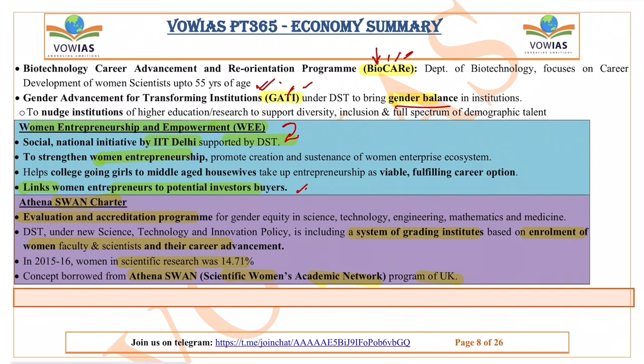Next is the Athena SWAN Charter. This Athena SWAN Charter belongs to the UK. Taking inspiration from it, the Department of Science and Technology has now launched a grading system where the enrollment of women faculty and scientists will be used to grade the institutions. So this is the important information on the Athena SWAN Charter. It will be used for the accreditation of institutions.